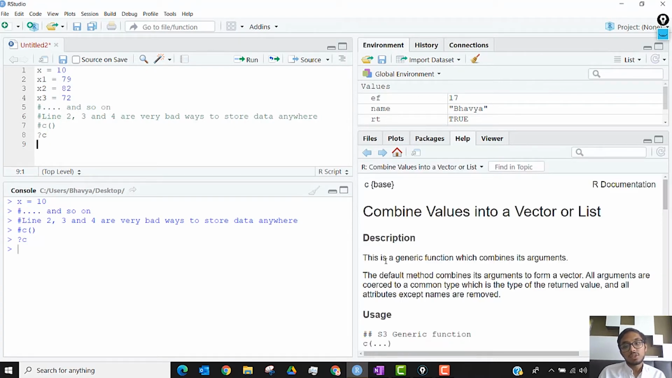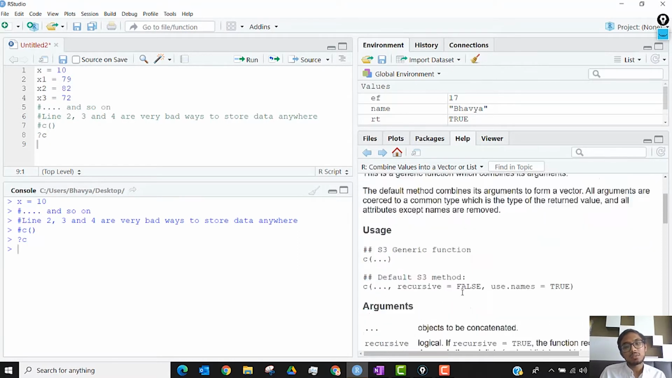Right? So this is a generic function which combines its arguments. As we said, we want a combination or a collection of the objects of the same types. The default method combines its arguments to form a vector. All arguments are coerced to a common type, which is the type of the returned value, and all the attributes except names are removed, which is fine.